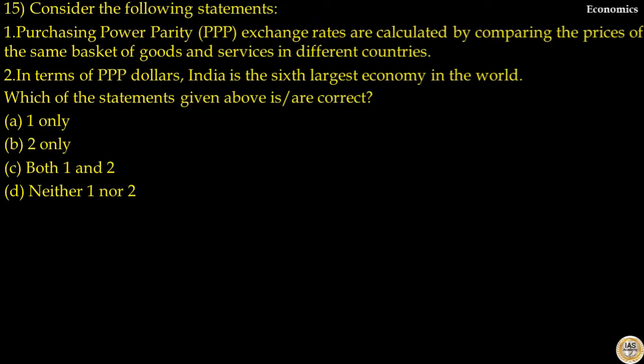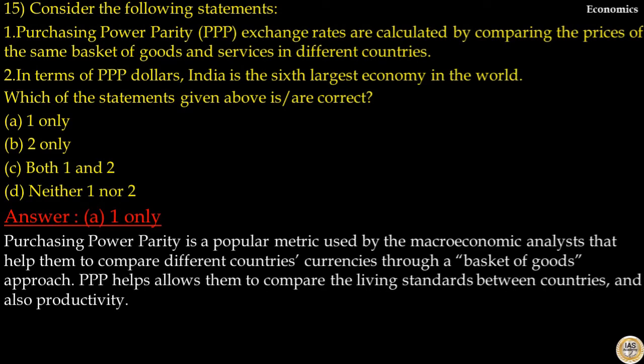Question number 15. Consider the following statements. Statements are: purchasing power parity exchange rates are calculated by comparing the prices of the same basket of goods and services in different countries. That is correct. In terms of PPP dollars, India is the 6th largest economy in the world. That is incorrect. Which of the statements given above is or are correct? Here, answer to this question is option A. Statement 1 only is correct.